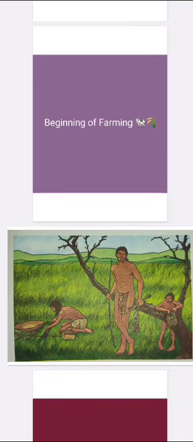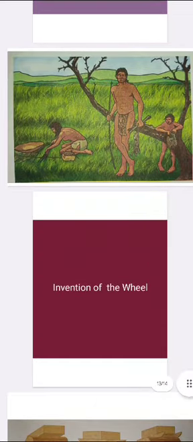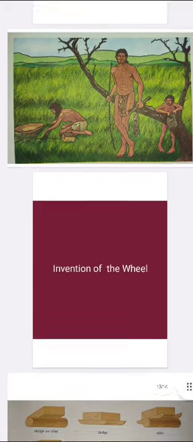The houses that the Neolithic people built were made of mud, straw, and reed. In some places, they lived in dwelling pits. For example, in Burzahom in Kashmir, people built pit houses that were dug into the ground with steps leading into them. And there is also a very important achievement, the invention of the wheel.